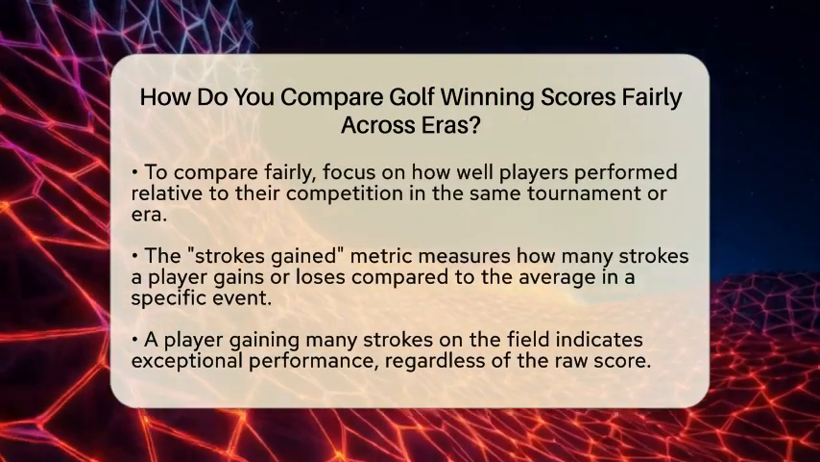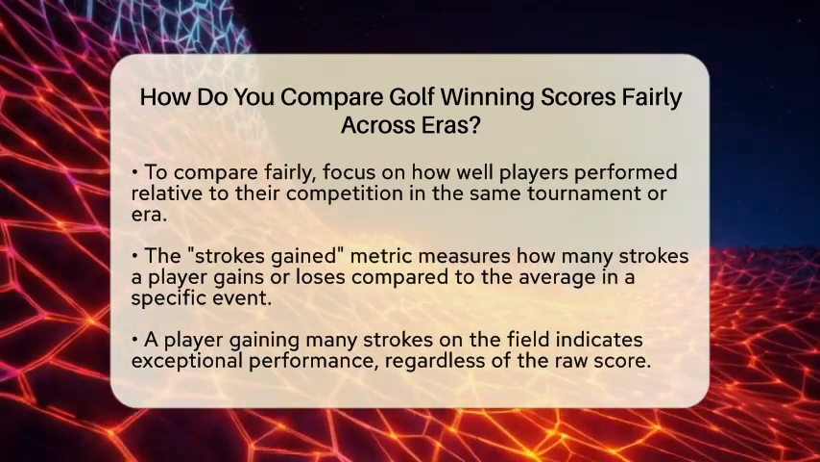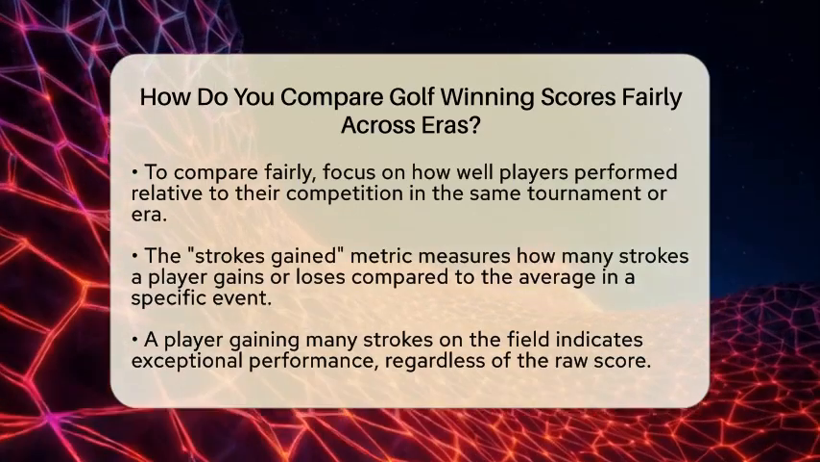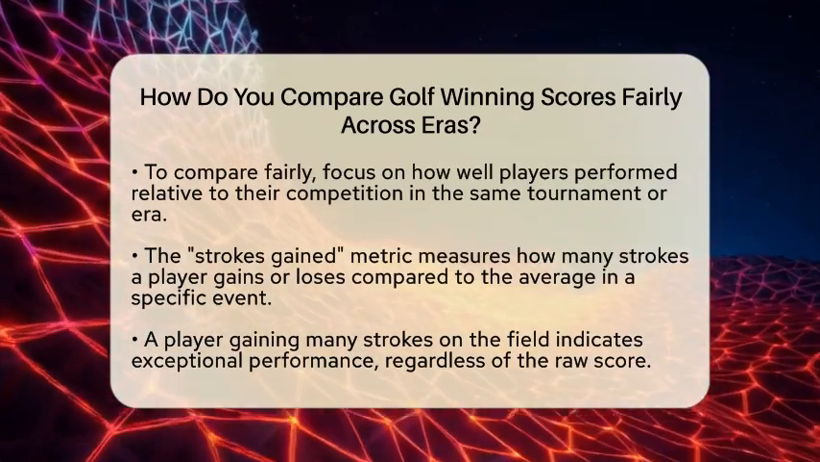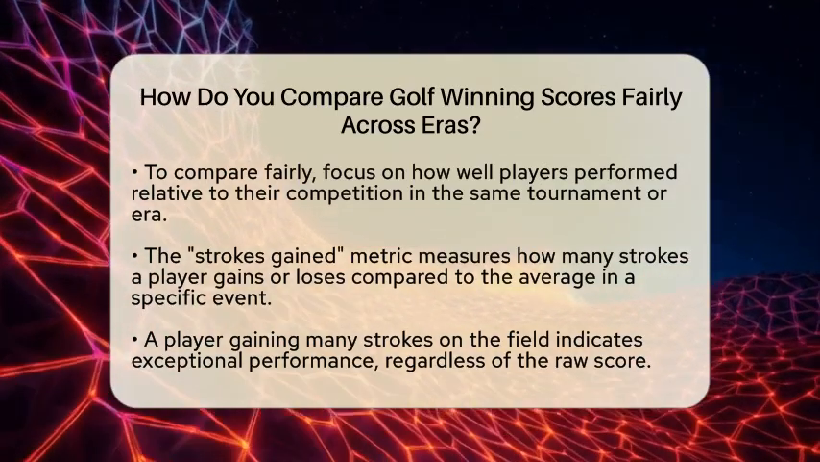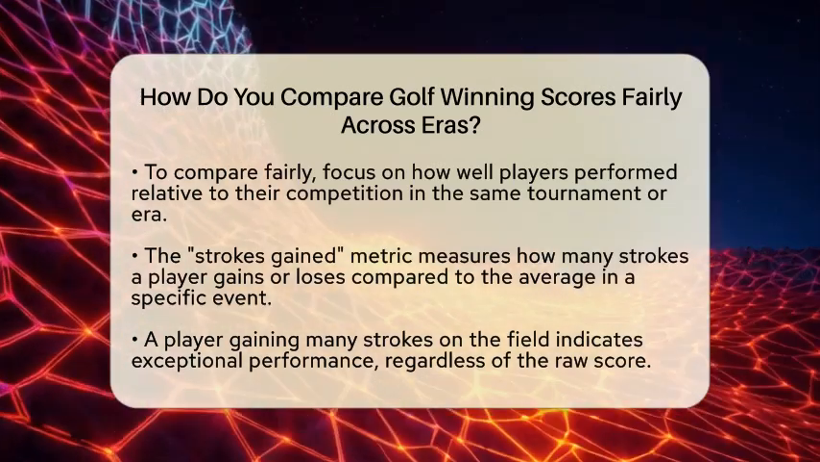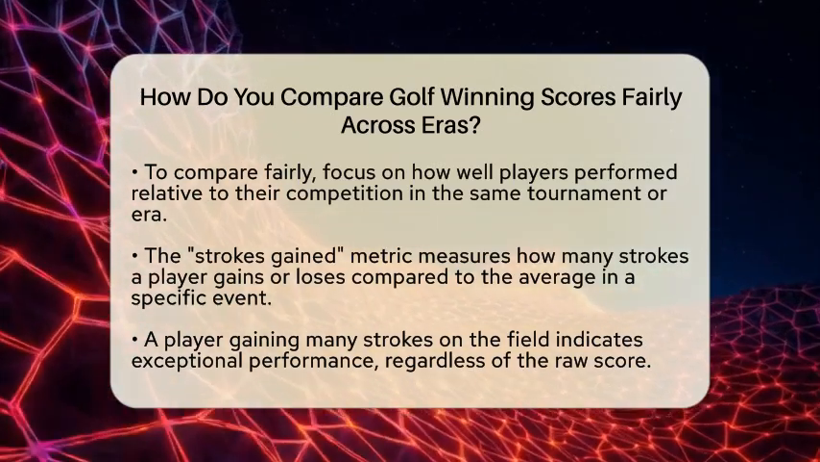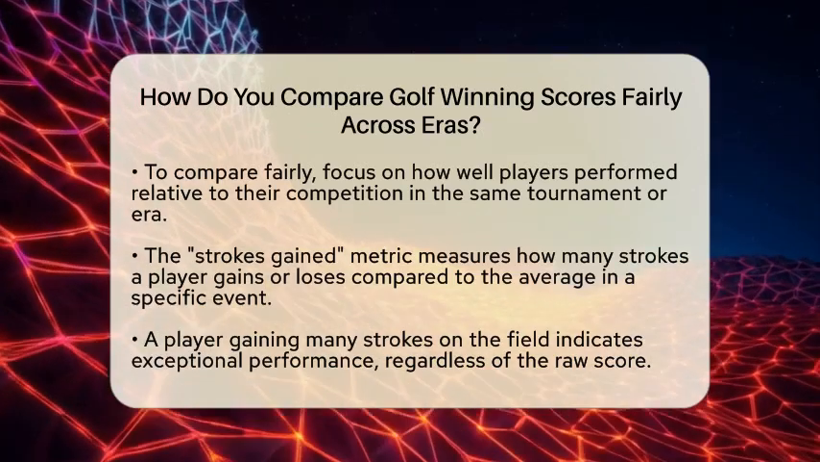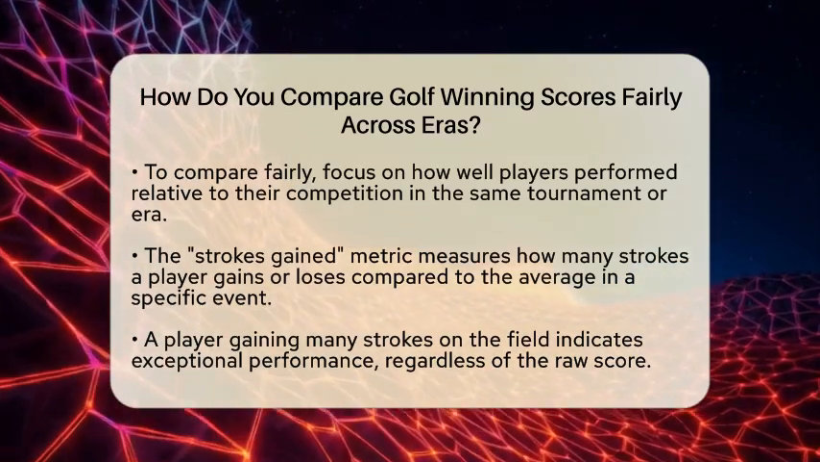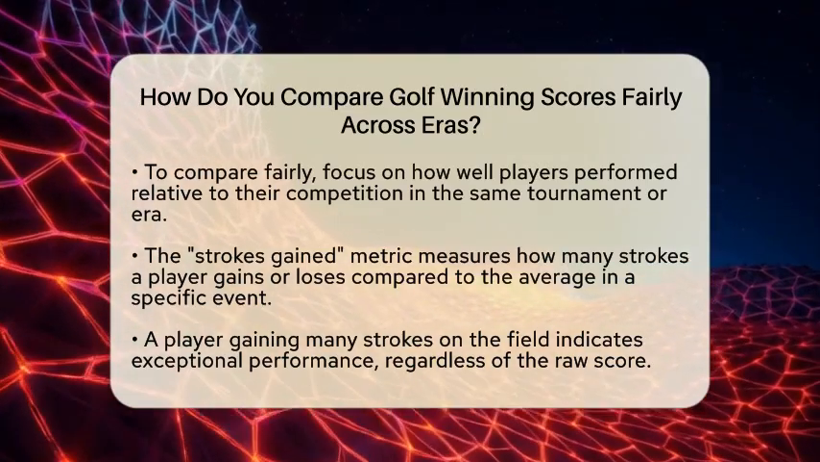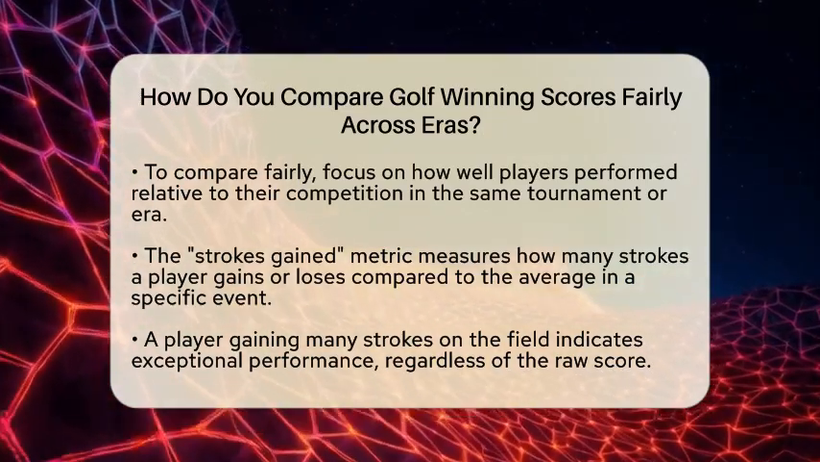Another useful tool is the Z-score, which standardizes scores by showing how far a winning score was from the average score in that year. A more negative Z-score means the player was more dominant compared to others at that time. For example, Jack Nicklaus's 1965 Masters win had a lower Z-score than Tiger Woods' 1997 record, even though Woods' score was lower. This shows Nicklaus's performance was more exceptional relative to his peers.